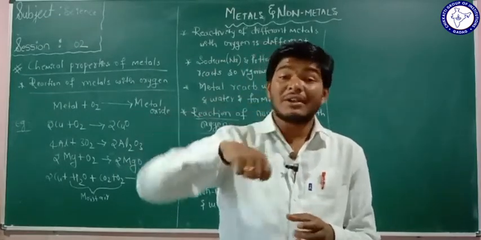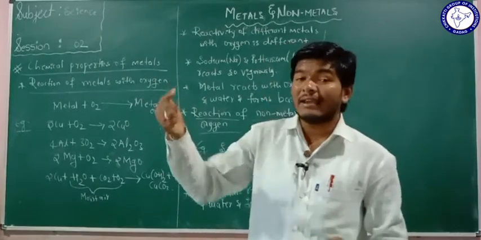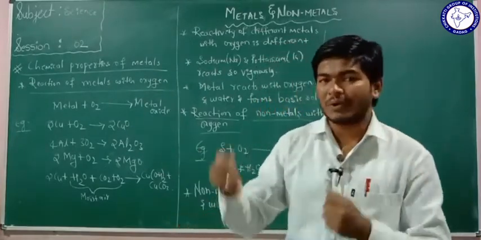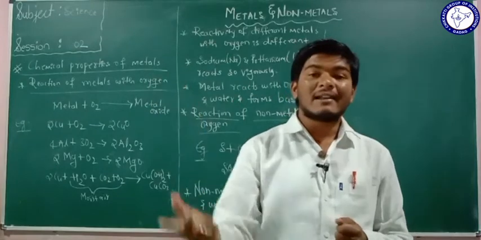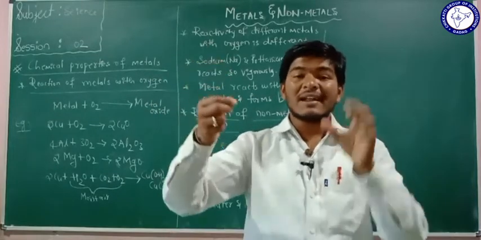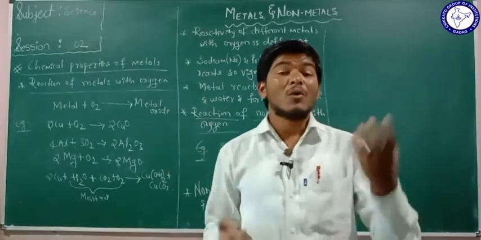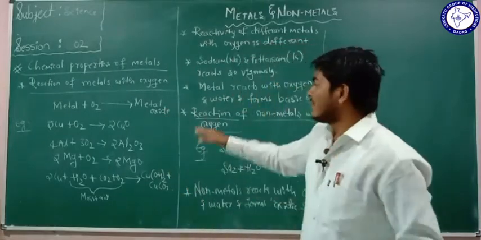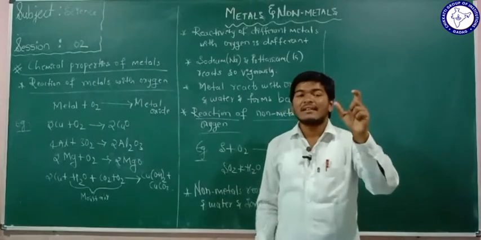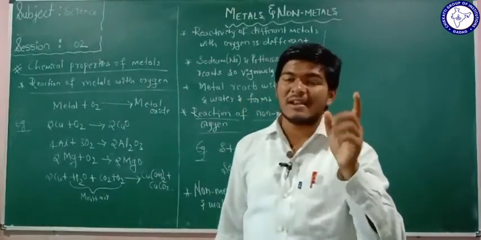You have to stir it well. And now take the blue litmus paper and the red litmus paper. Check that solution with the help of blue litmus paper and red litmus paper. What happens here when this is the metal oxide, that is the rust? It is nothing but the metal oxide.